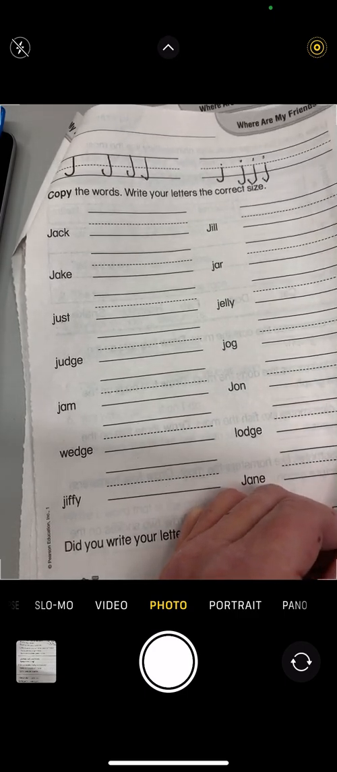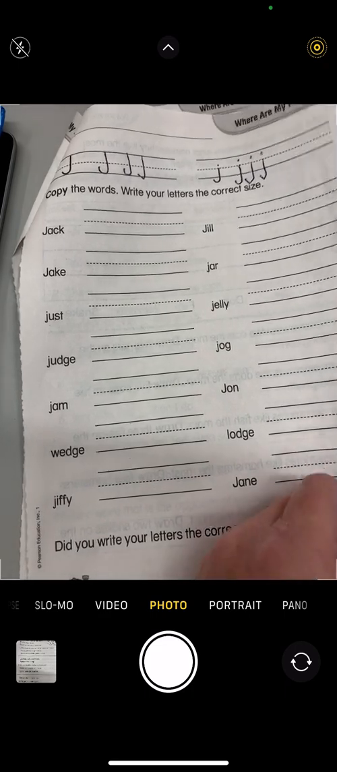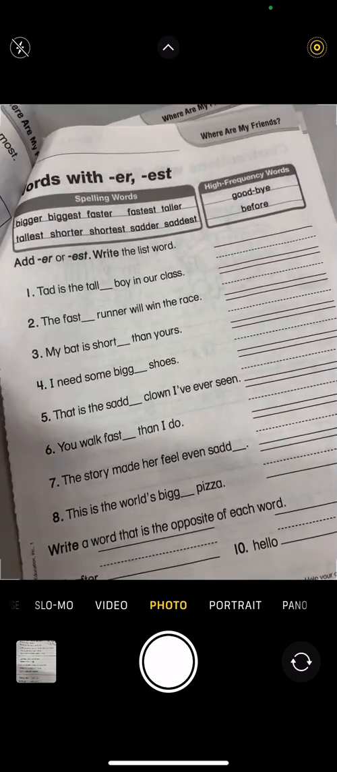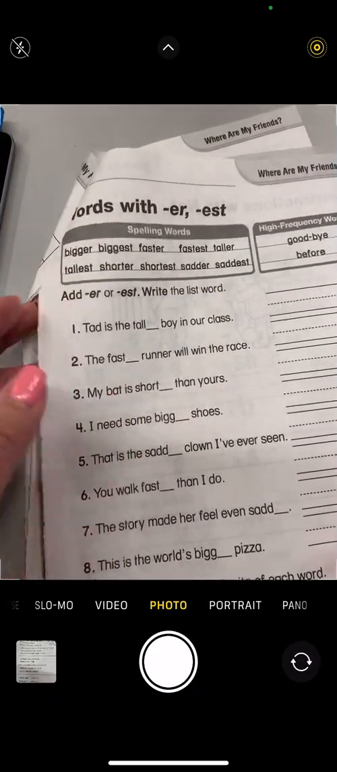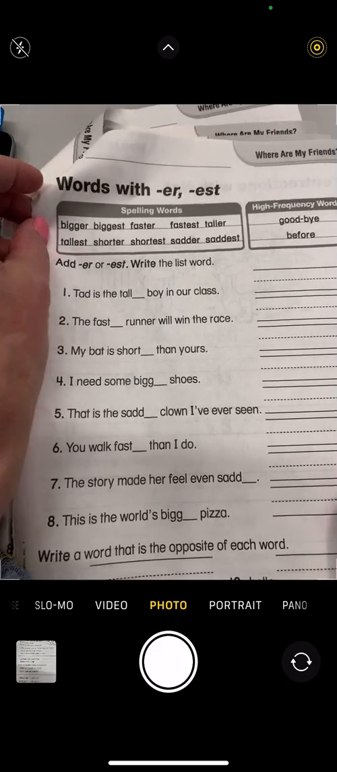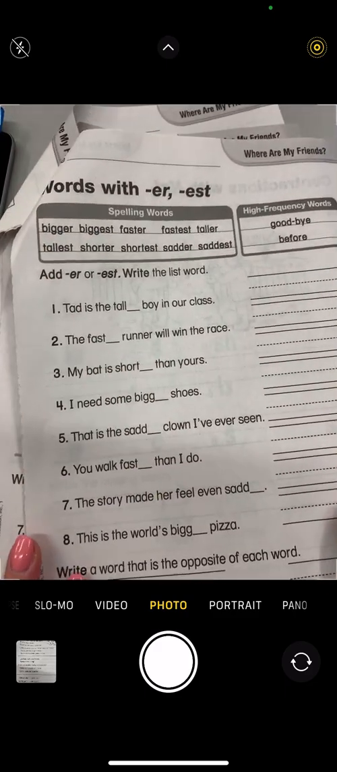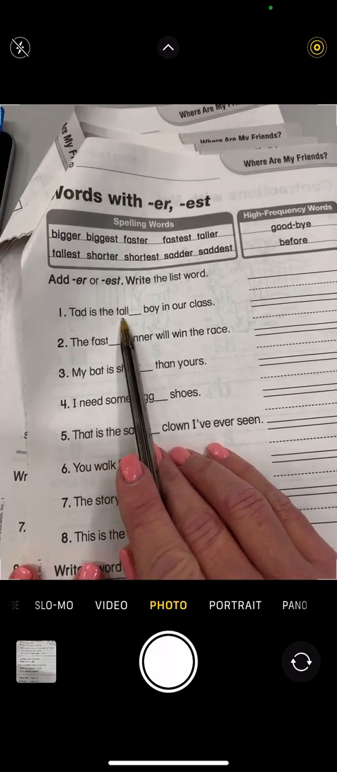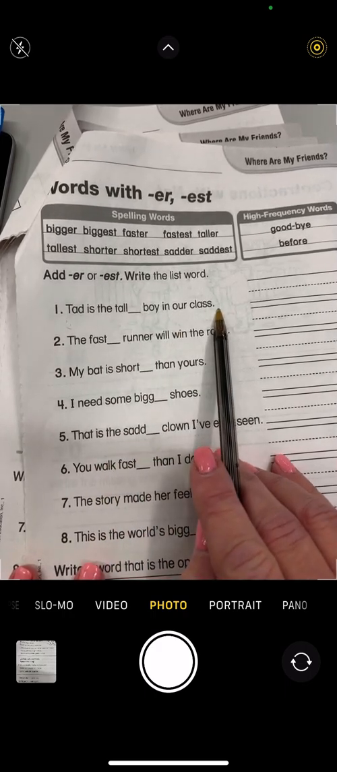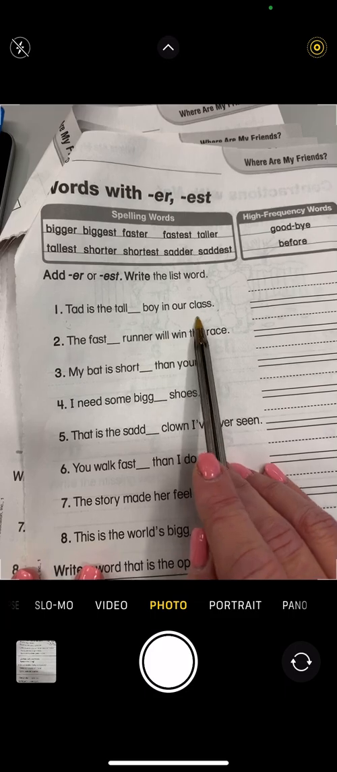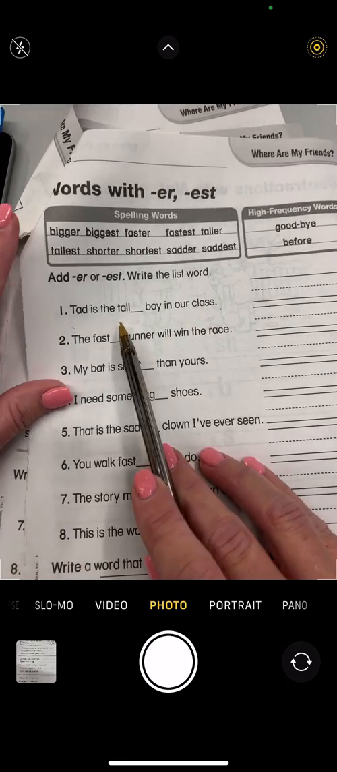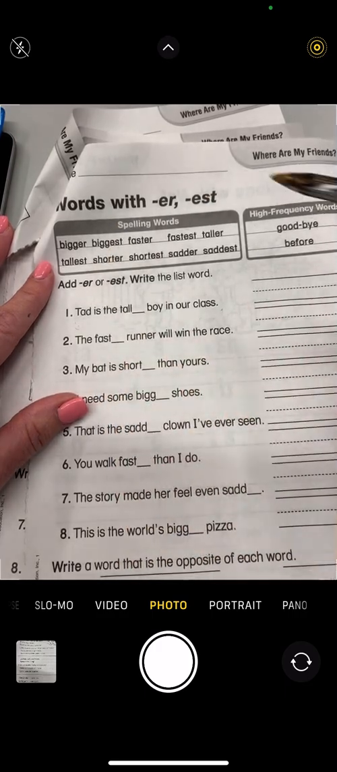Now we are going to do page 405 for our last one for Wednesday. So we are going to go right here to this page. And again, we're comparing. We're using that ER and that EST to compare words. Tad is the tall boy in our class. So if they're talking about a whole class, there's more than 2, right? So he's going to be the tallest.